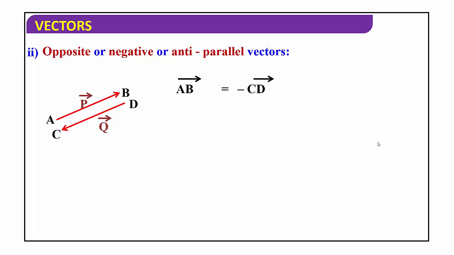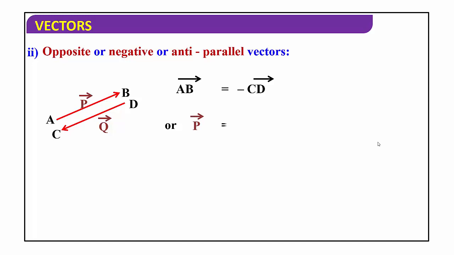They are having opposite directions, so we should write a negative sign. So how to write here? Vector AB is equal to minus of vector CD. Negative sign indicates that vector CD is in opposite direction to the vector AB.